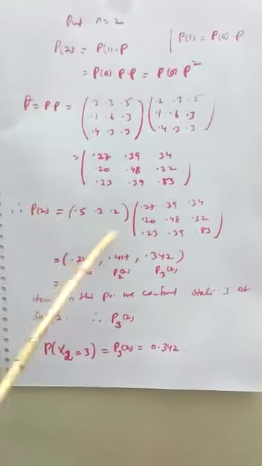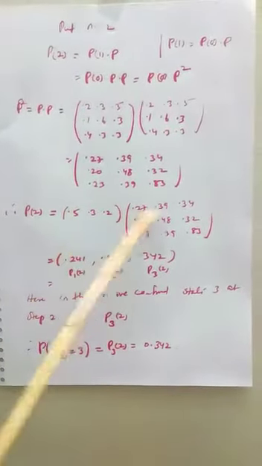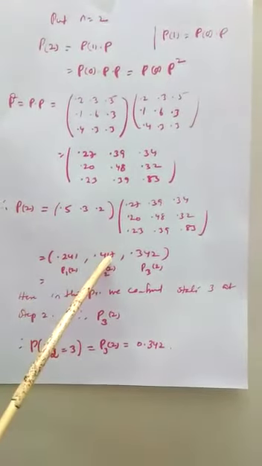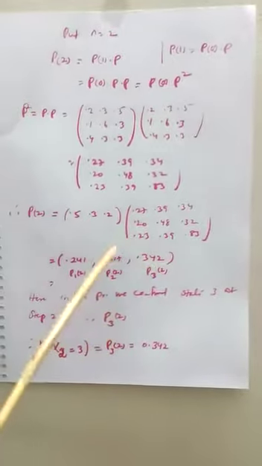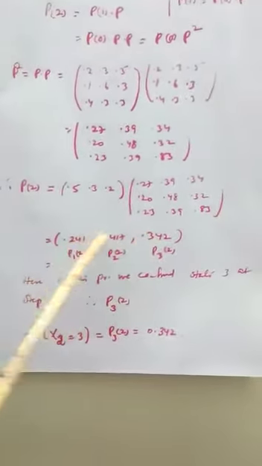Now what is P(2)? P(2) is P(0) times P squared. P(0) is 0.5, 0.3, 0.2. We can multiply this with the matrix, and we get 0.241, 0.417, 0.342. Again, summing this row, it is equal to 1.